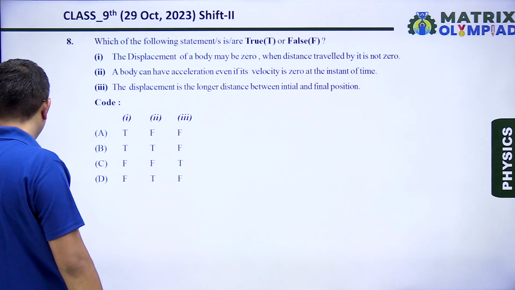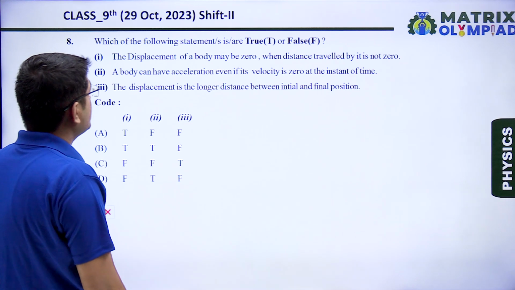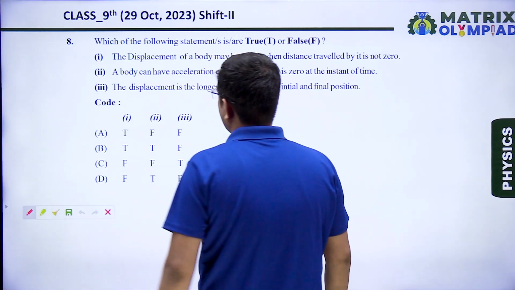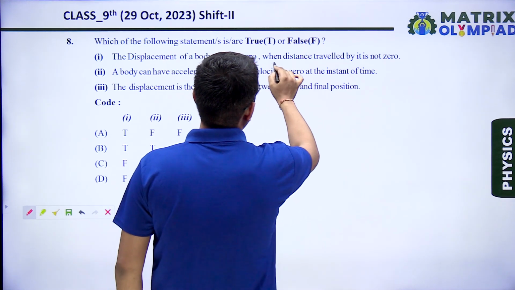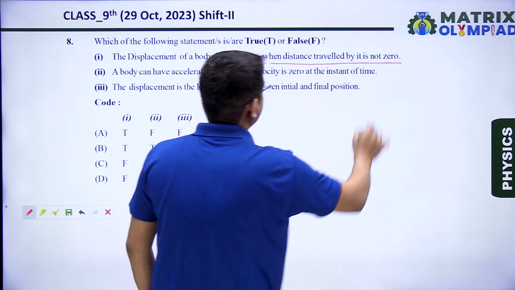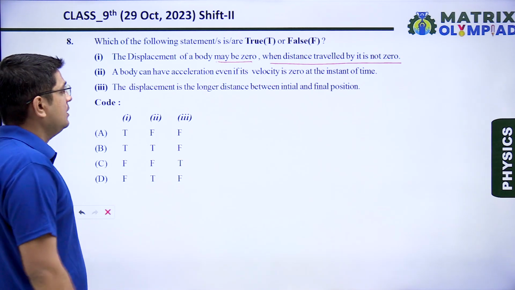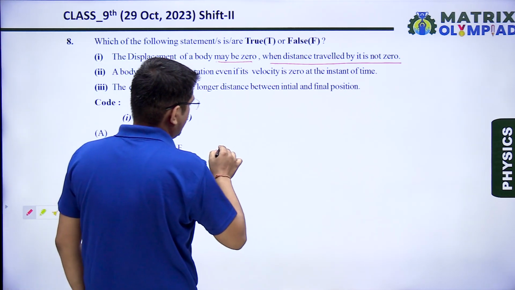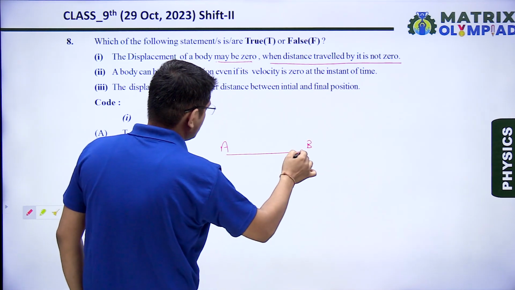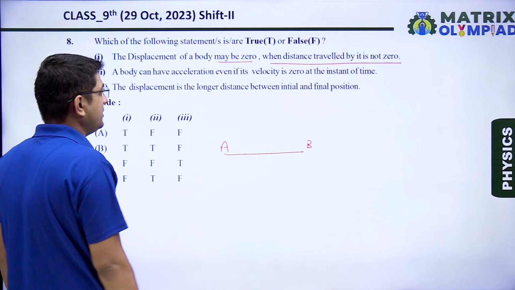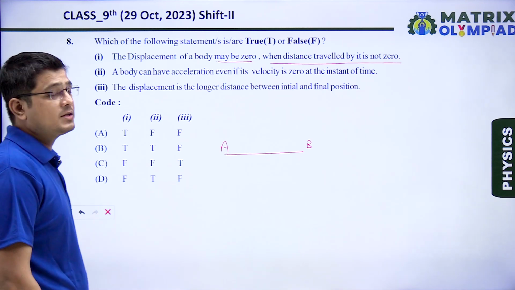Next question, number 8. We have to check which statement is true and which is false. The displacement of a body may be 0 when distance traveled by it is not 0. Yes, for a round trip, let's say any object is moving from point A to B, then returns back from point B to A. In this case, displacement is 0, but distance traveled is not 0.